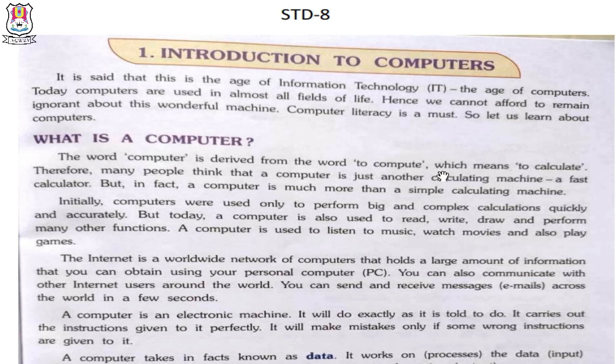A computer is an electronic machine. It will do exactly as it is told to do. It carries out the instructions given to it perfectly. It will make mistakes only if wrong instructions are given to it.